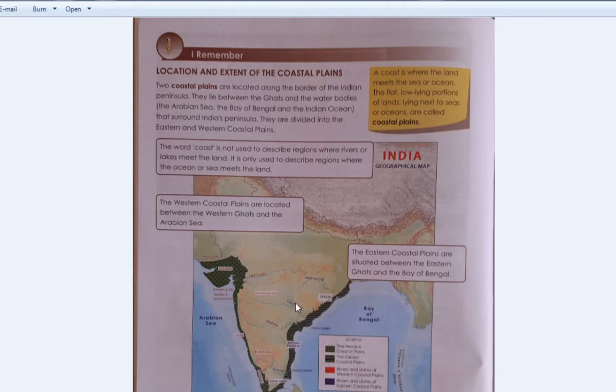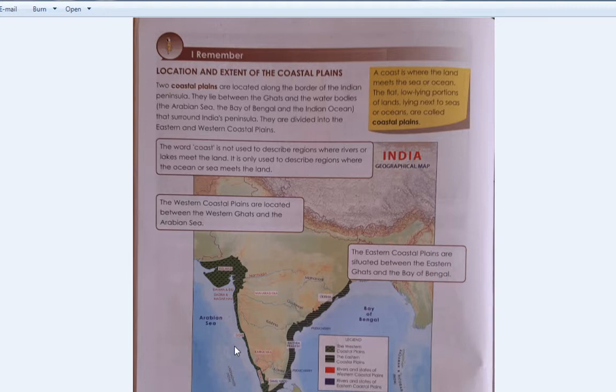They lie between the Ghats and the sea or ocean. The eastern coastal plain lies between the Eastern Ghats and the Bay of Bengal. And the western coastal plains lie between the Western Ghats and the Arabian Sea. Right, my dear children?